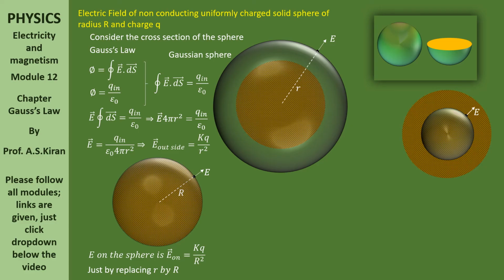Now, Qin, the task here is to find charge inside. Inside of what? Inside this Gaussian sphere. Now, what is the radius of the solid sphere?